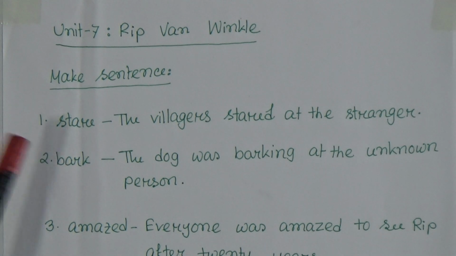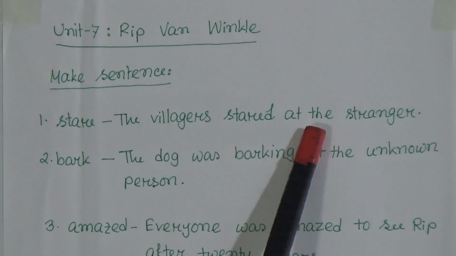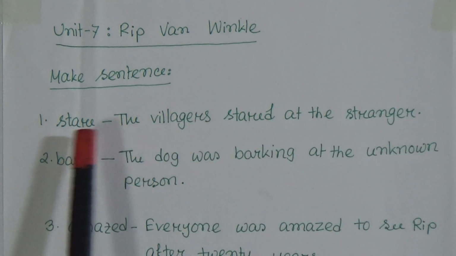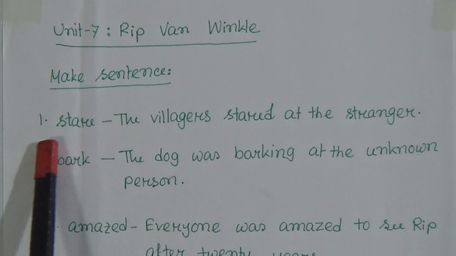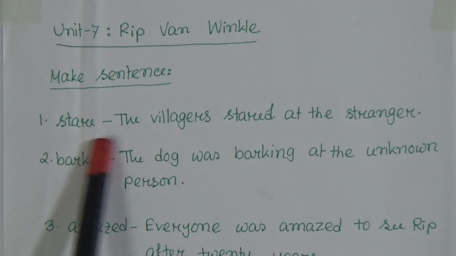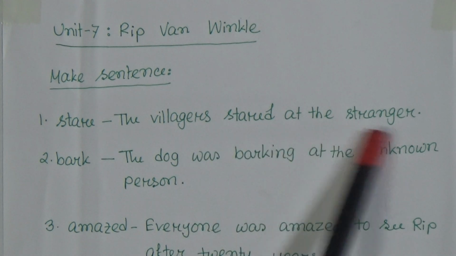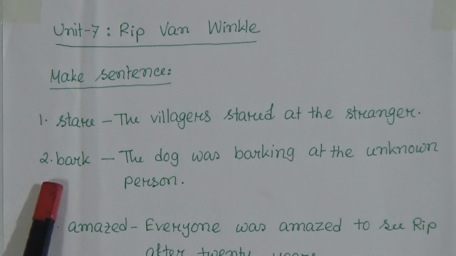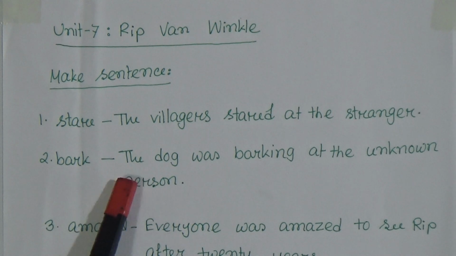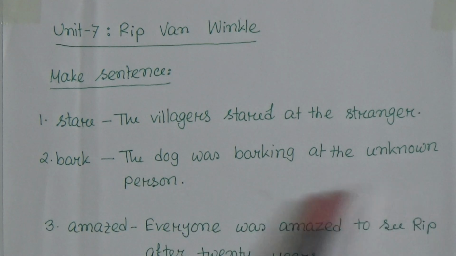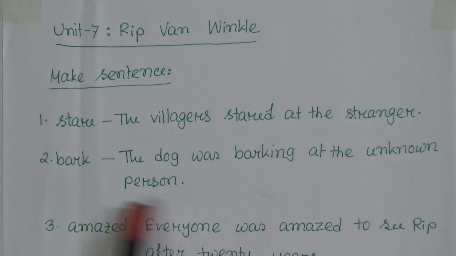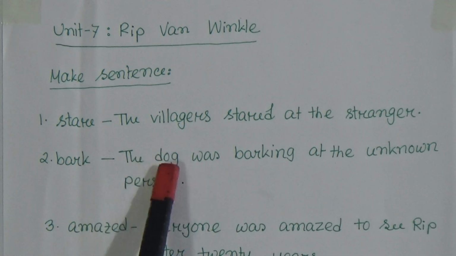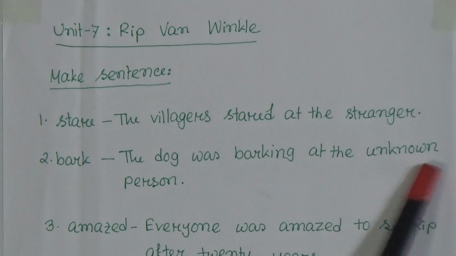The first one is stare. The villagers stared at the stranger. So stare, the villagers stared at the stranger. Number 2 is bark. The dog was barking at the unknown person.